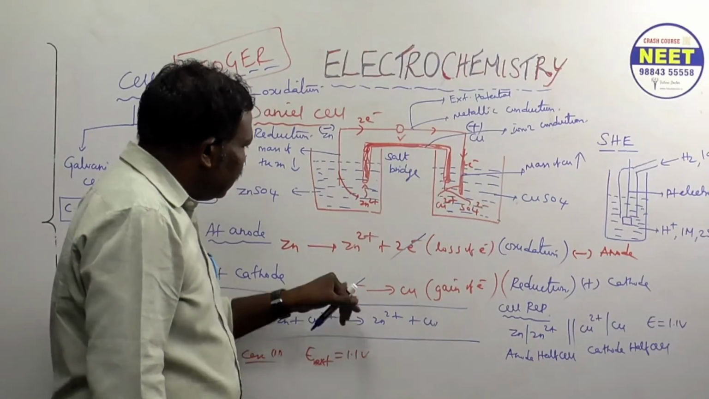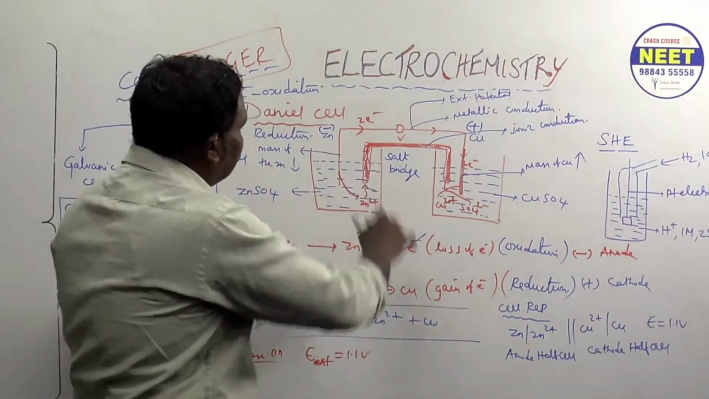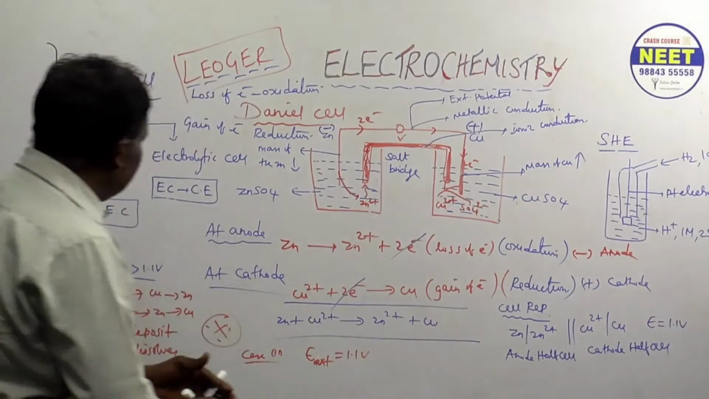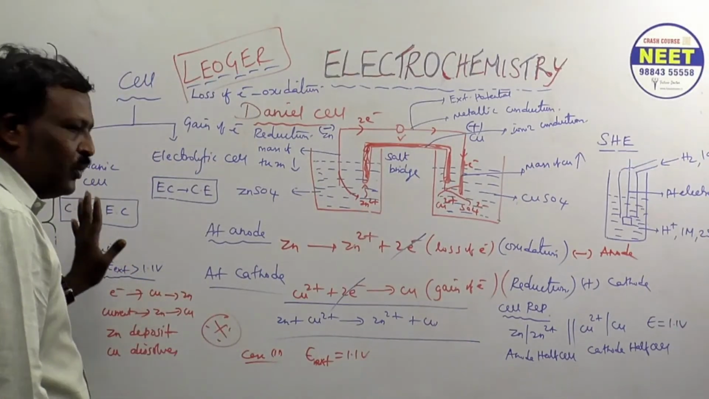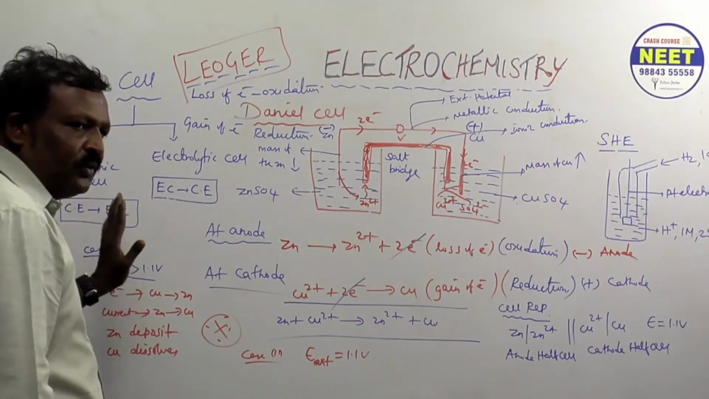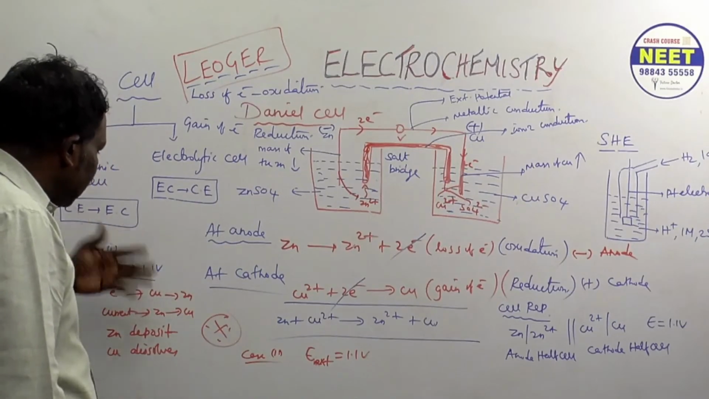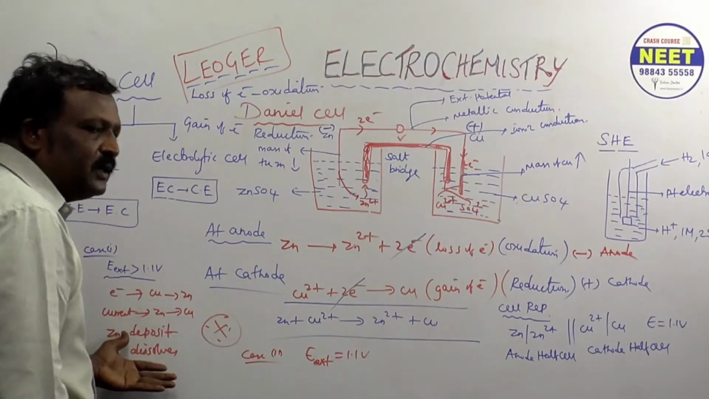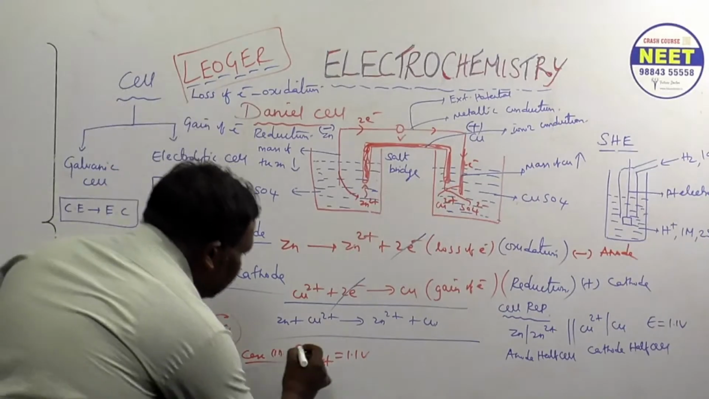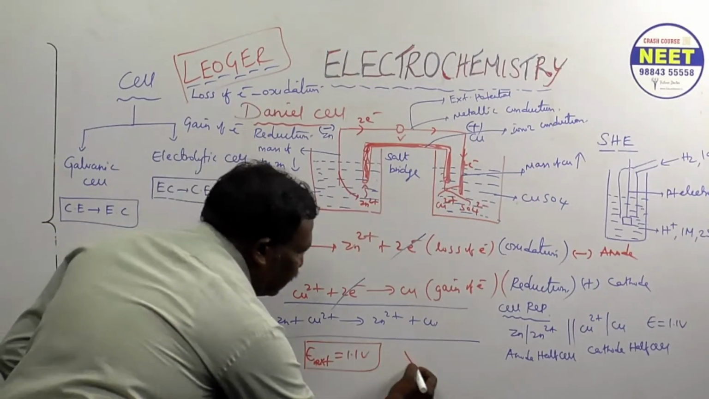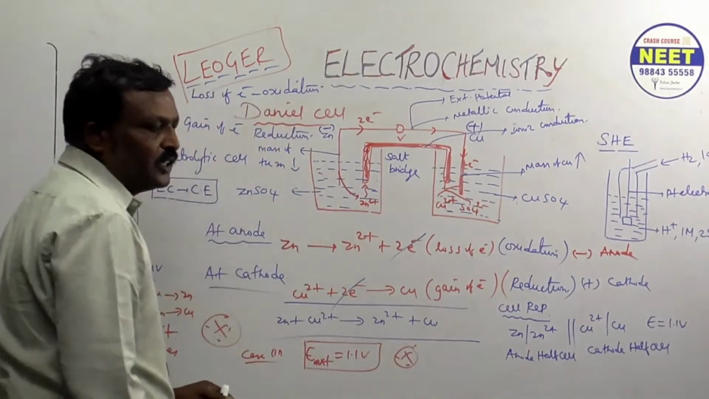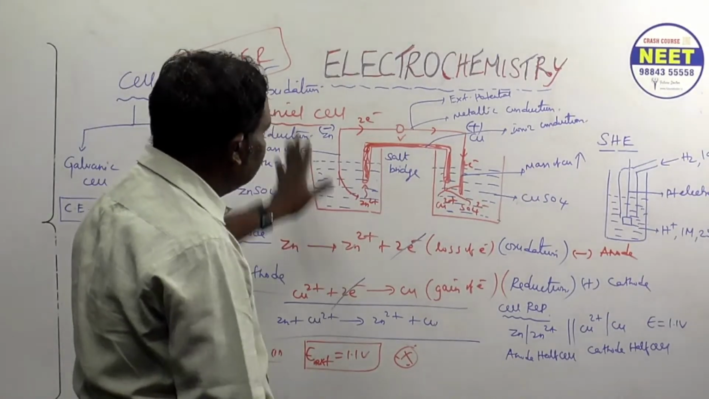Both are equal means what happened? Nothing happened. Electron will not flow, current will not flow, no chemical changes taking place. Understood? This one just keep in mind. It's given in the textbook clearly. Okay, understood? Just go through all this.